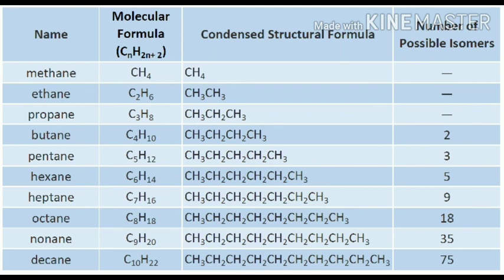Now this is some examples of alkanes. The general formula is CnH2n+2, with structural formula and number of possible isomers. This is methane to decane, from 4 hydrogen atoms to 22 hydrogen atoms, meaning carbon 1 to carbon 10. C1 to C10: methane, ethane, propane, butane, pentane, hexane, heptane, octane, nonane and decane.